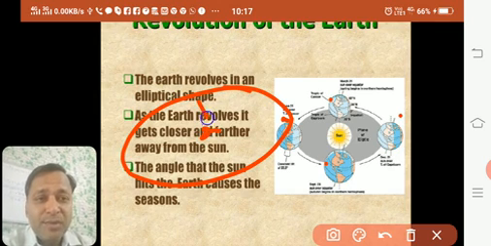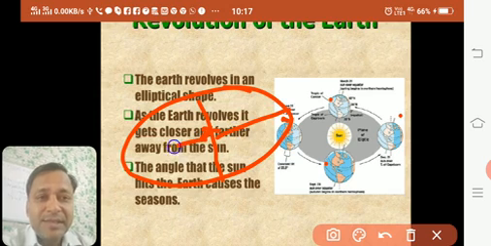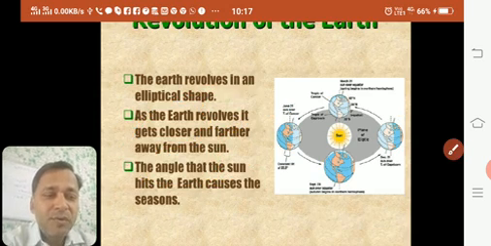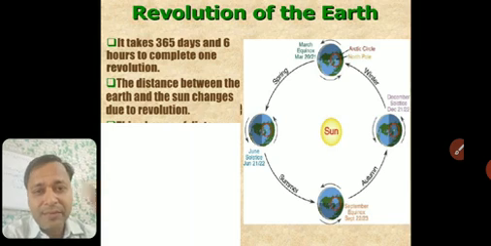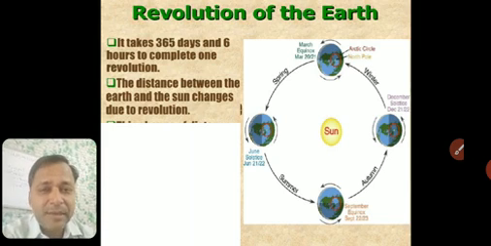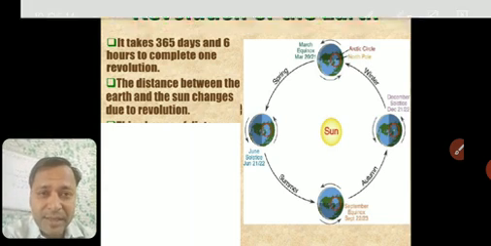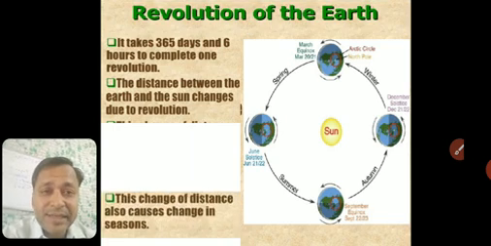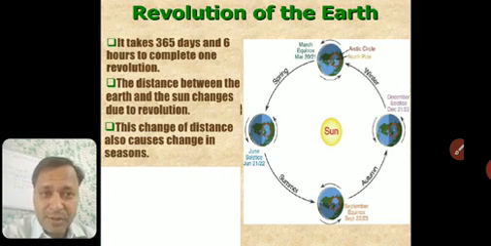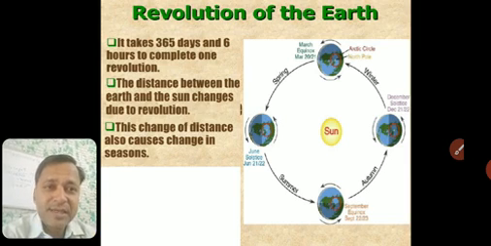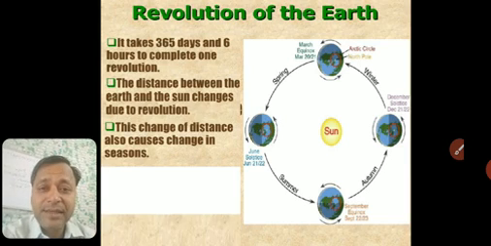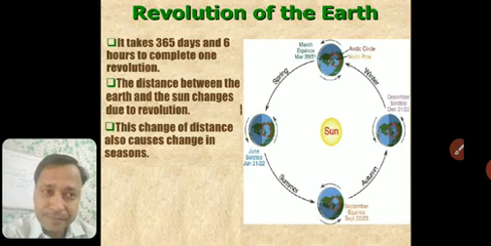So this is a small distance and this is a long distance. Sometimes it's near to the Sun, sometimes it is far away. And this change of distance also causes change in seasons. So different seasons come because of these changes in the distance of Earth from the Sun.